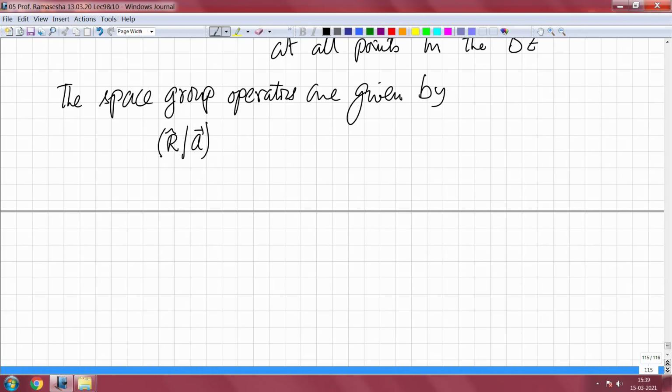Well, given this, let us see what this does on a vector. If I take the operator R of A and operate on a vector x, what it gives me is R times x plus A. So, it basically first does a rotation or reflection, whichever operation you are performing, which is given by R, and then makes a translation.